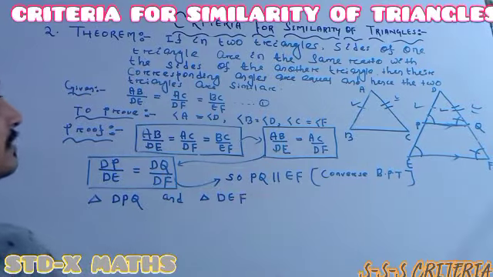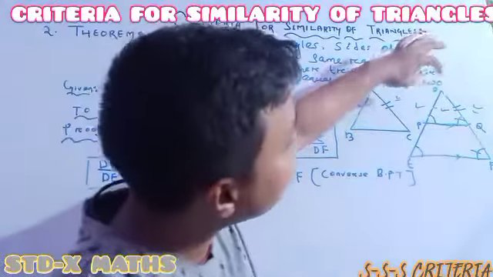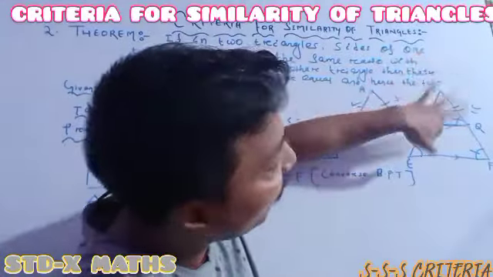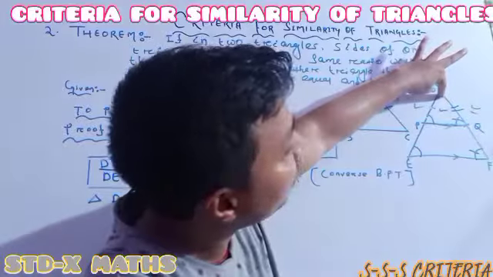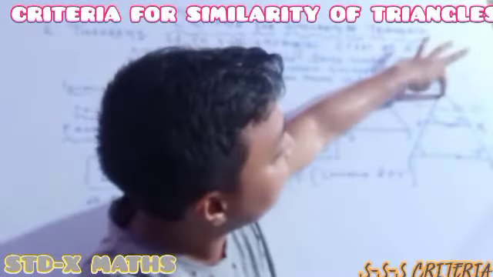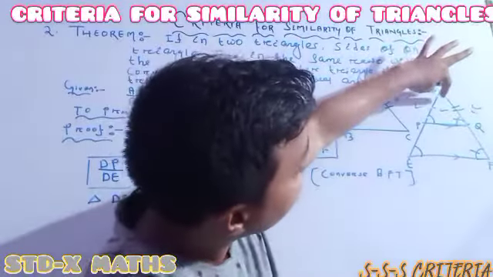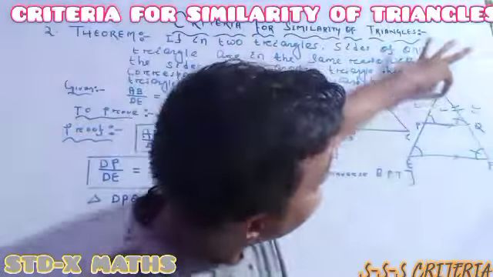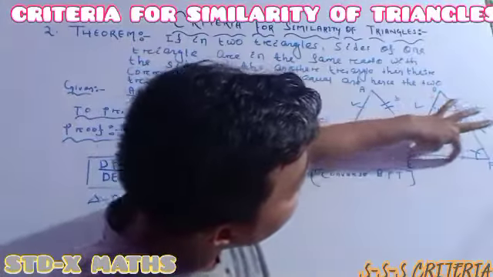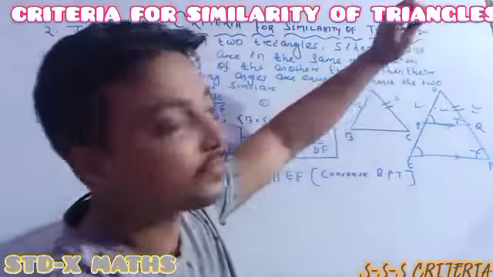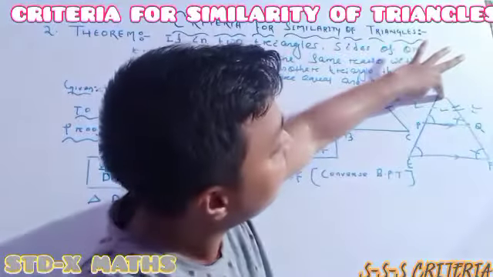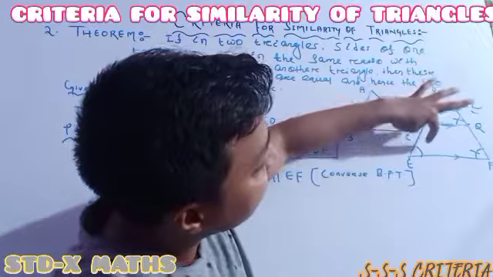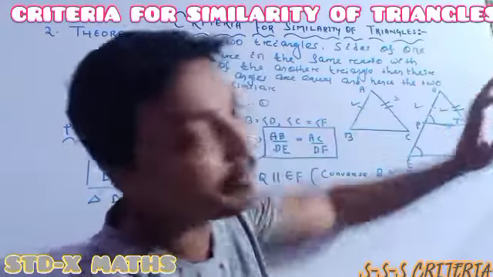In both the triangles, angle D is common for both. D is the common angle for triangle DPQ and also for triangle DEF. Then this angle is the same as this angle, and this angle is the same as this angle.